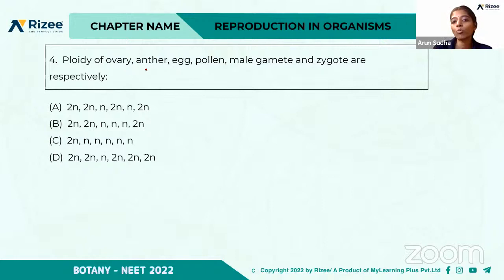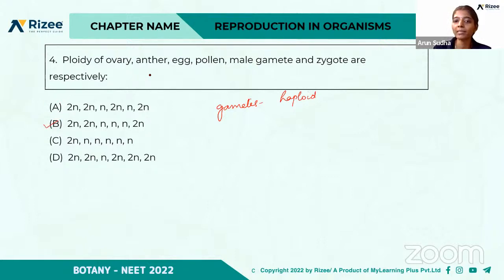Ploidy of ovary, anther, egg, pollen, male gamete, and zygote are, respectively. So first you see whether it is a diploid condition or a haploid condition. So which will be haploid? Only the gametes, right? All gametes will be haploid. So what will be the option? So here, which are all the gametes? Yes, B is the right answer.